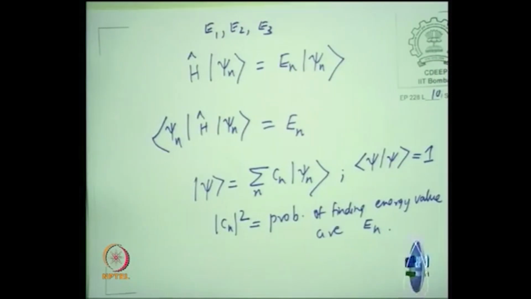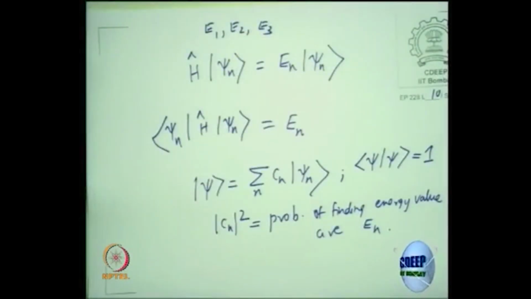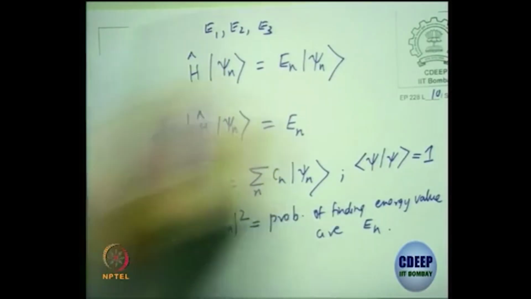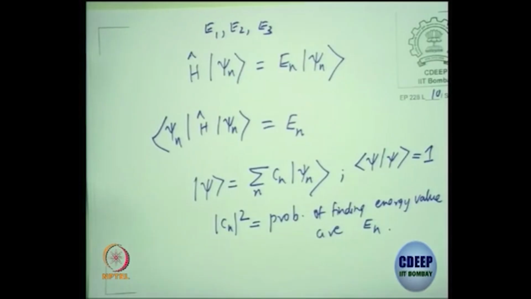Which stationary state energy eigenvalue will he measure? Nobody knows. He will either get E1, E2 or E3 and so on, but he will not get somewhere in between. You will not get something like E1 plus 0.1. He won't get that. That is for sure. But which one he will get, he himself will not know. That is where the probability gets into the picture. That is very intrinsic and nothing you can do.